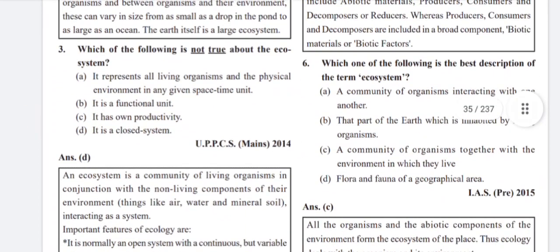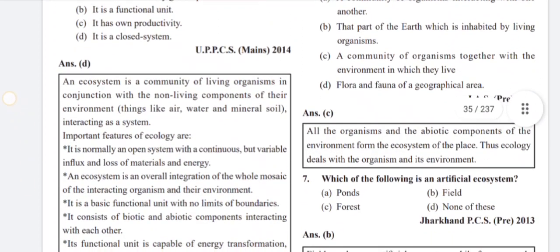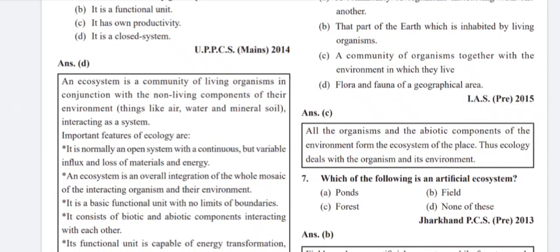Which of the following is not true about the ecosystem? It is a closed system. And true things are: it represents all living organisms and the physical environment in any given space and time unit. It is a functional unit. It has its own productivity. An ecosystem is a community of living organisms in conjunction with the non living components of their environment, things like air, water, mineral, and soil,